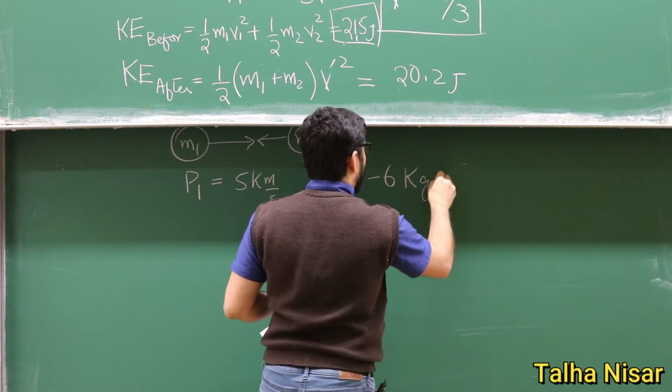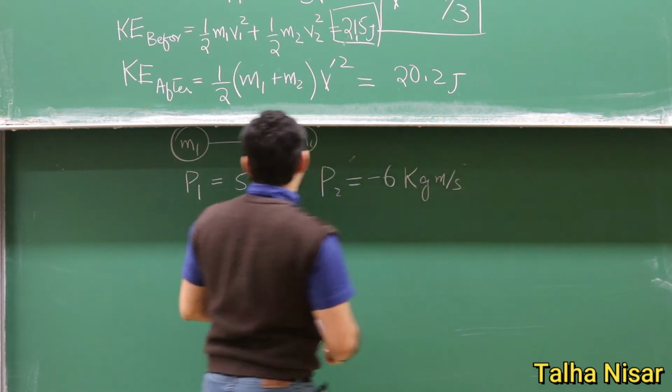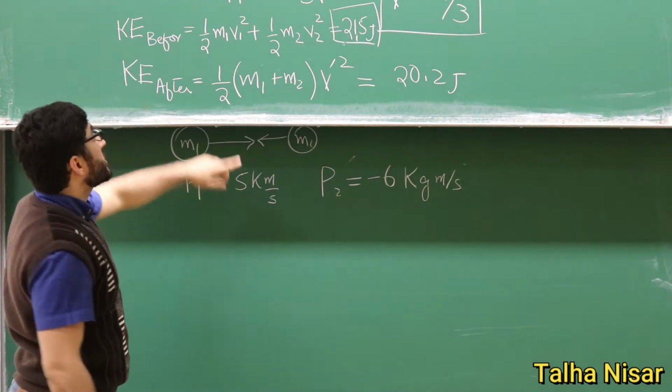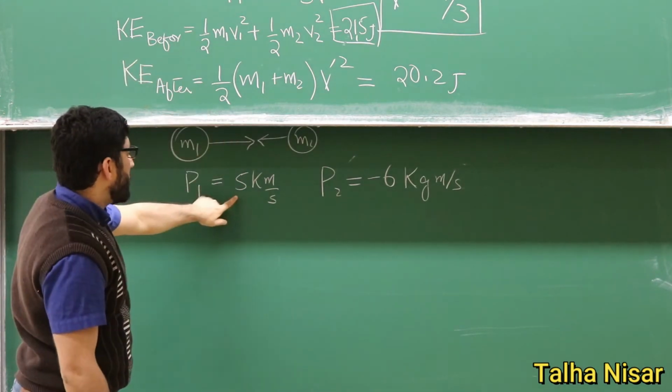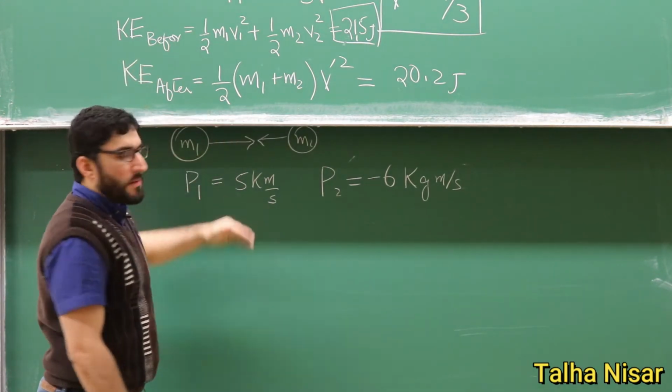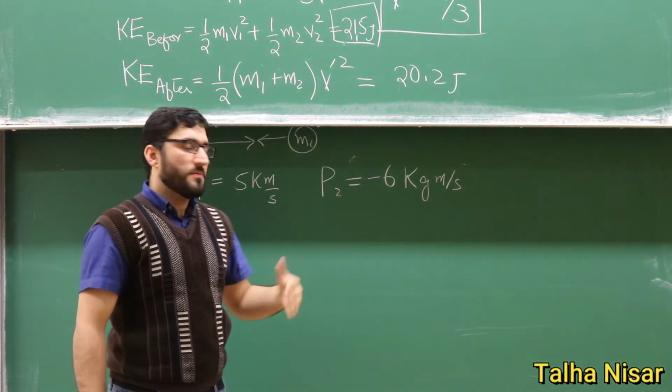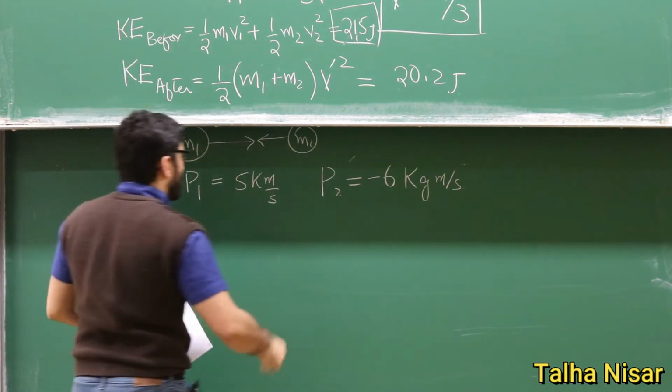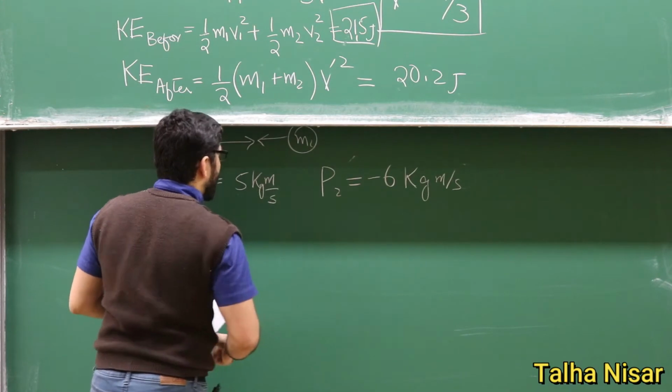Here, 5 means the mass is 1 kg and the velocity is 5 meters per second, so 1 multiplied by 5 is 5 kilogram meters per second.